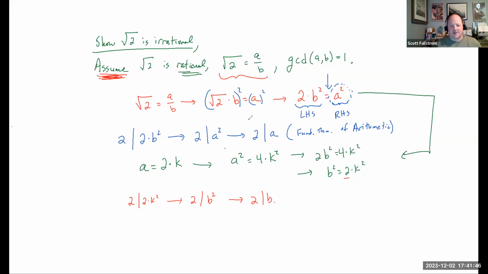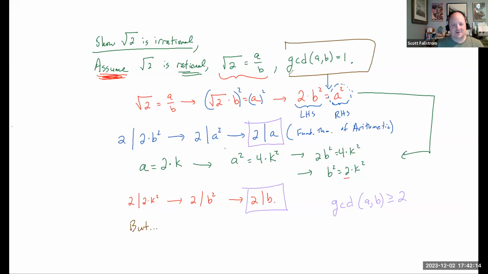And it may not seem like much, but take a look right here. 2 has to divide a, and 2 has to divide b, which means that the GCD of a and b has to be greater than or equal to 2. They have to have something in common. But look what we started with.